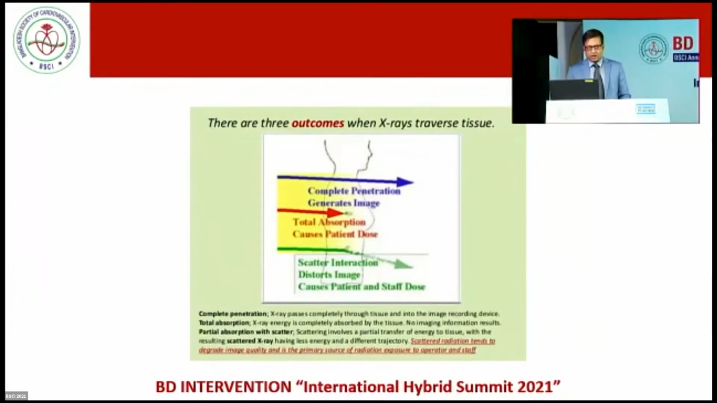Now, there are three outcomes when X-rays pass through our body. Number one, complete penetration, and it causes imaging. Then total absorption, where some energy is completely absorbed by the tissues and no imaging is formed. And there is partial absorption, and this partial absorption causes scattering, and it causes patient dose and staff radiation.